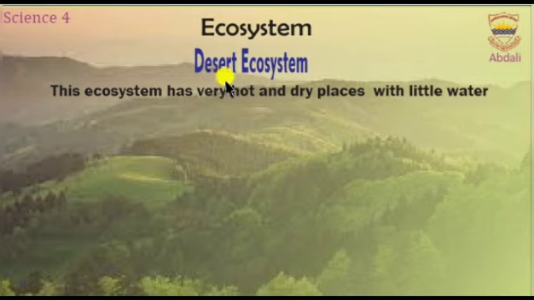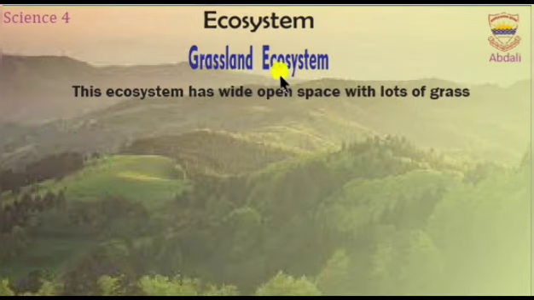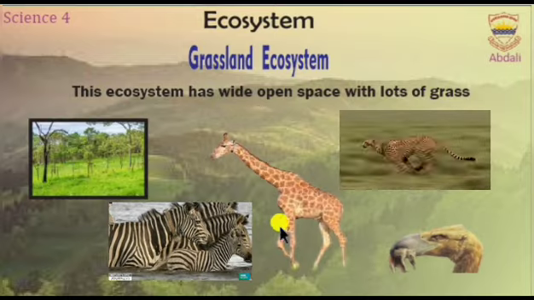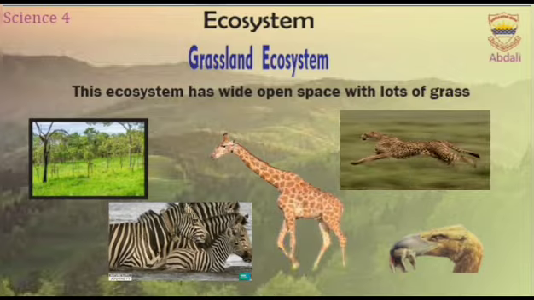4. Desert ecosystem. This ecosystem is found in very hot and dry places with very little water. Special plants like cacti and animals like camels can survive here. They have special ways to live in the harsh desert conditions. 5. Grassland ecosystem. This ecosystem has wide open spaces with lots of grass. Animals like zebras and giraffes can be found here. It's like a big playground for these animals to run and eat.